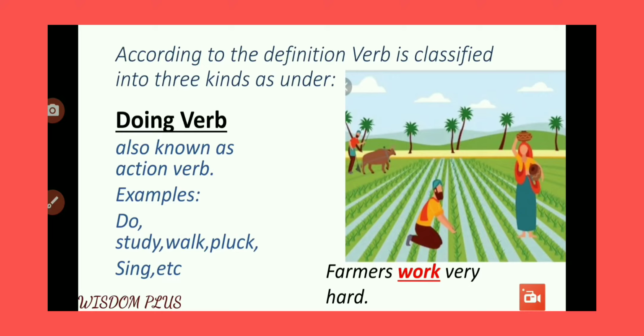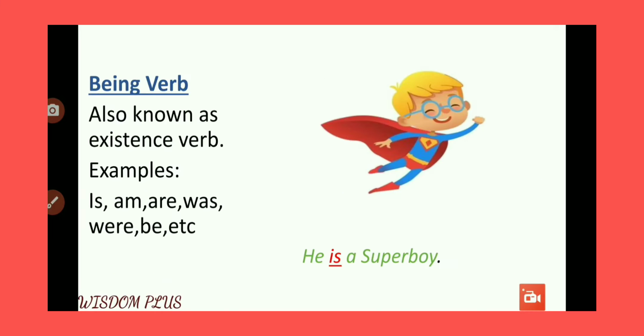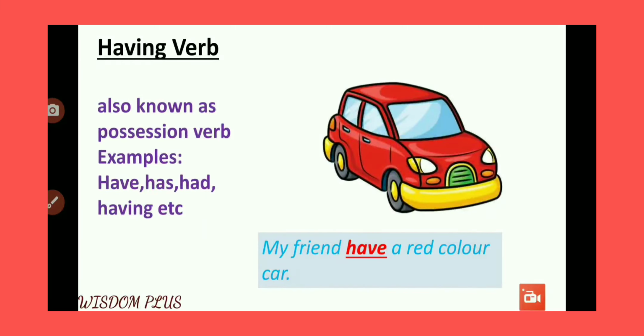Now let us look at being verb. Being verb is also known as existence verb, which I have already explained to you. Here examples are is, am, are, was, were, be, etc. As you can see, the example is, he is a superboy. So here is is a being verb. Now the final one is having verb.